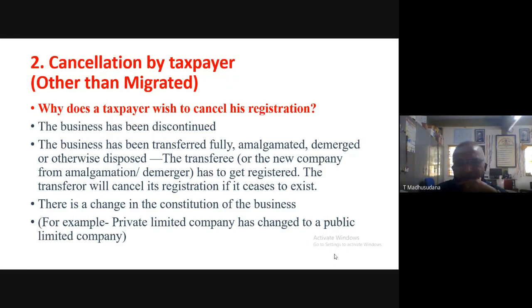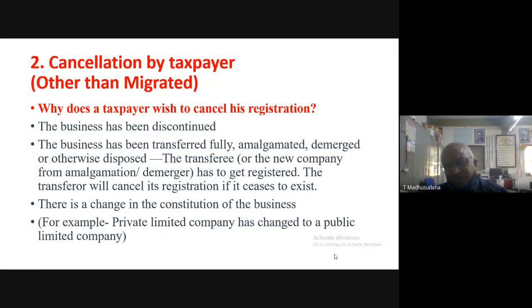So the second reason for cancellation of registration by the taxable person is that the business has been transferred fully. The ownership of the business is transferred from one person to another person. The business has been amalgamated, or it might have been demerged or otherwise disposed of.